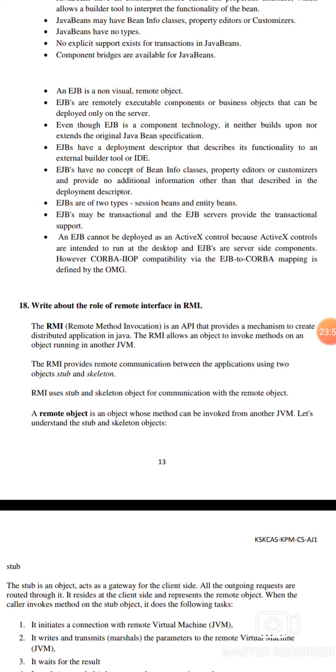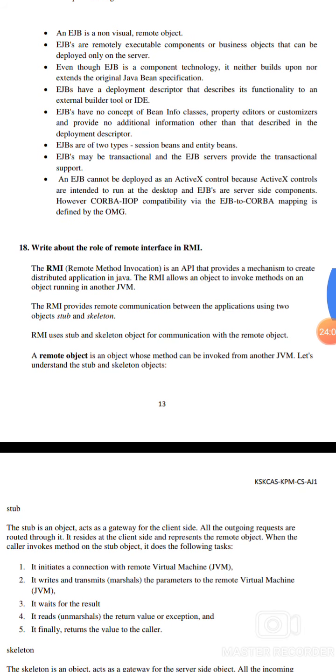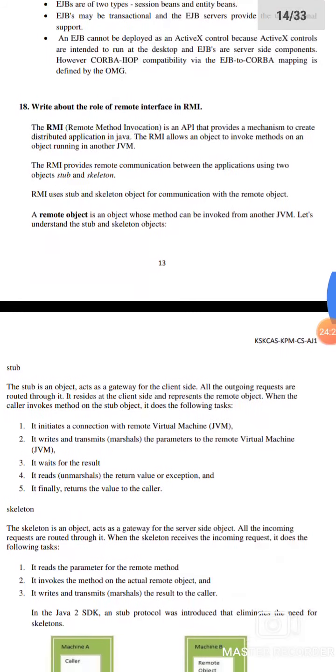EJB has two types: session bean and entity bean. EJB may be transactional on the server, providing transactional support. EJB cannot be deployed as an ActiveX control, because ActiveX controls run on the desktop. EJBs are server-side components. CORBA, the Common Object Request Broker Architecture, compatibility is provided via the EJB to CORBA mapping defined by the OMG.